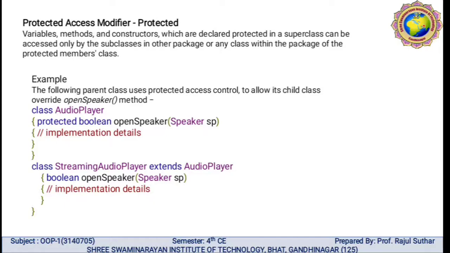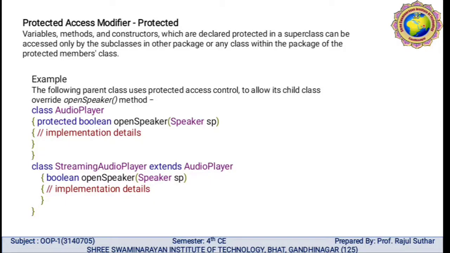We require the object, Speaker sp. You can write the implementation details here in the protected body. Then the class StreamingAudioPlayer extends the main class AudioPlayer.